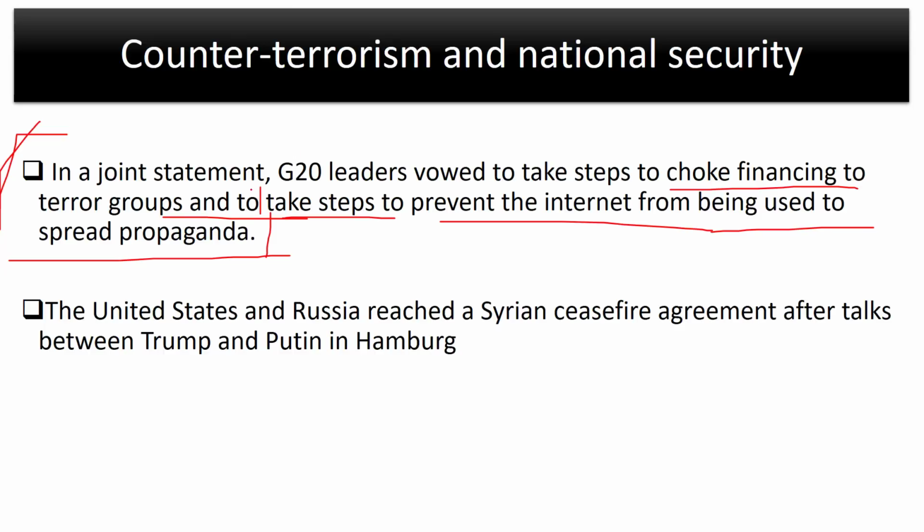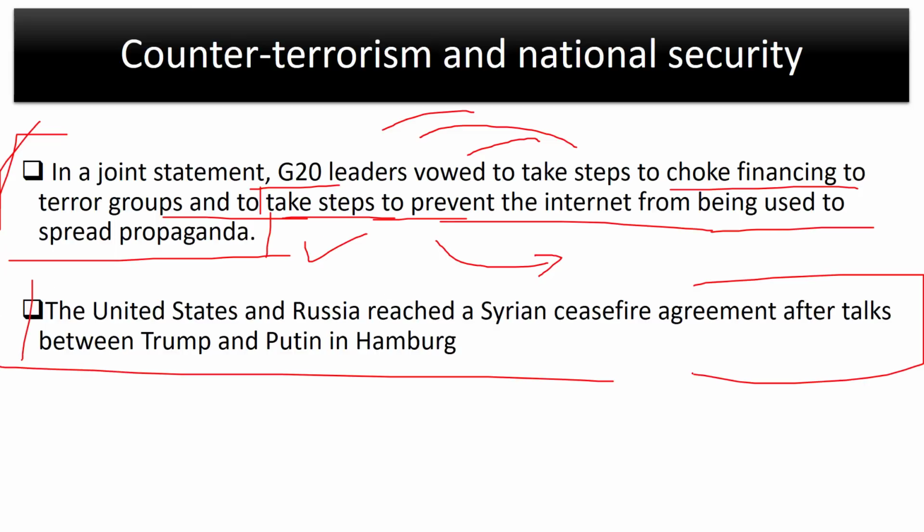So what the governments will do is they will actually spy on people to make sure that they aren't getting involved in some illegal activity, or they aren't being influenced by propaganda. So in the end, this will lead to another problem of encroachment of a person's privacy. So these problems are hard to solve, because at times when you solve one problem, you end up getting tangled in another one. So I think for the time being, it is the right step to stop terrorism, because people are dying because of terrorist attacks all over the world. But in the long run, the countries must do something to make sure that people's privacy is not encroached.